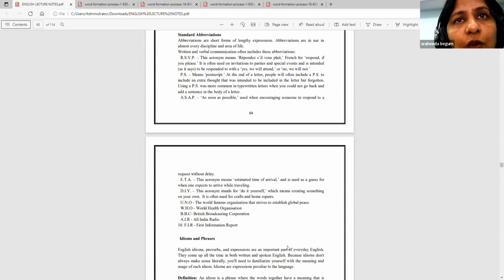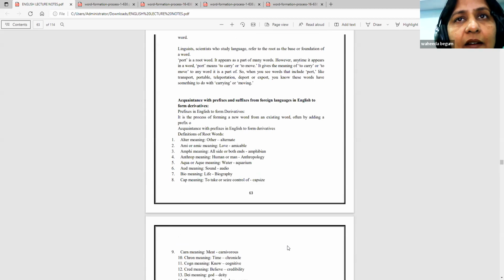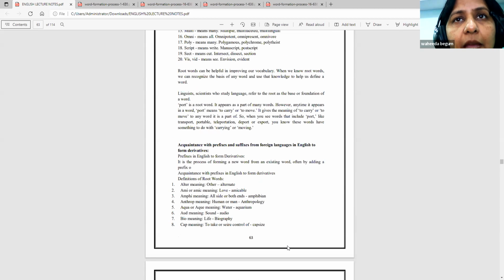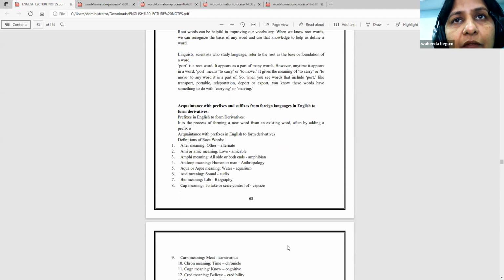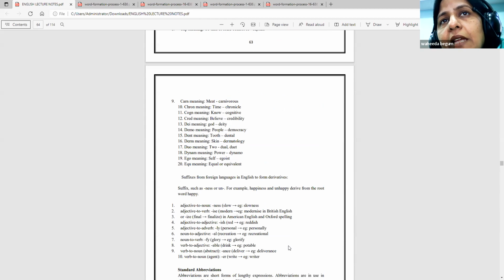Acquaintance with prefixes. Alter means other, alternate. Amicable, amphibian, anthropology, aquarium, audio, biography. Cap means to take or seize control of, capsize. Carn means meat, carnivorous. A crocodile is a carnivorous animal. Chron means time, chronicle.